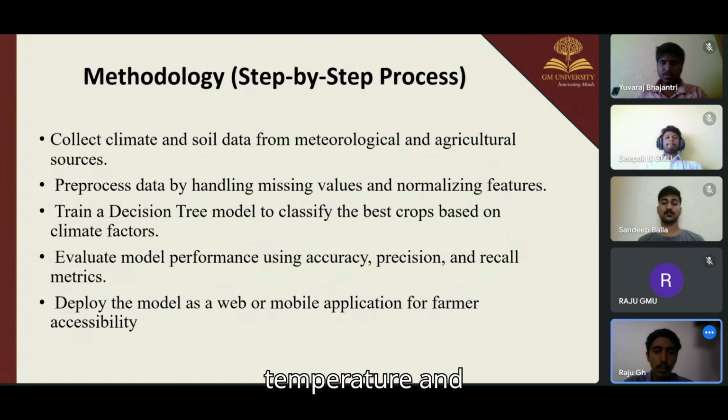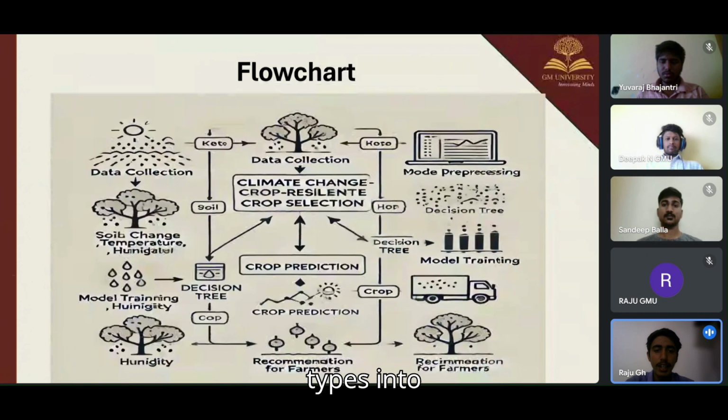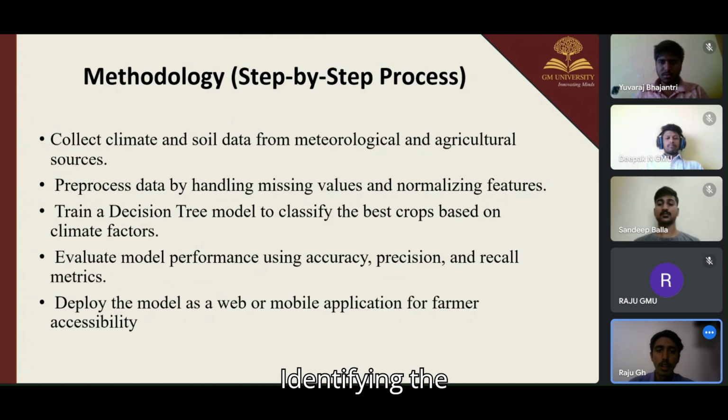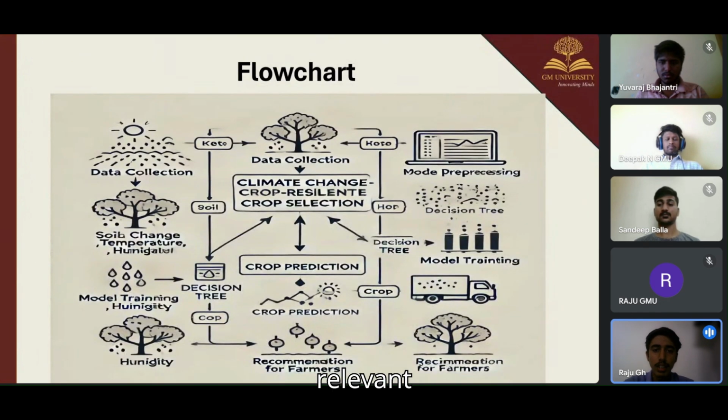For the deployment or recommendation system, deploy the trained model using web or mobile based applications, and integrate IoT sensors to provide real time data updates, and generate dynamic recommendations based on the changing weather conditions. For future enhancements, use deep learning models to improve accuracy and satellite based weather prediction for better forecasting, and develop a chatbot assistant to provide automated crop selection. And these are the steps to provide climate resilient crop selection.